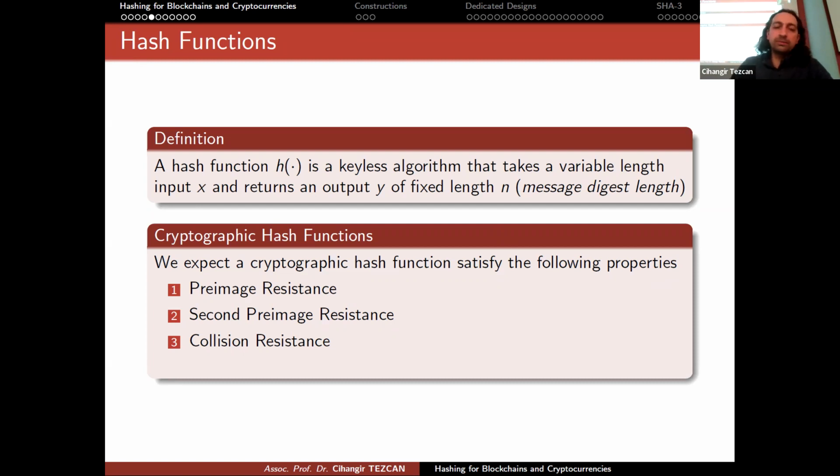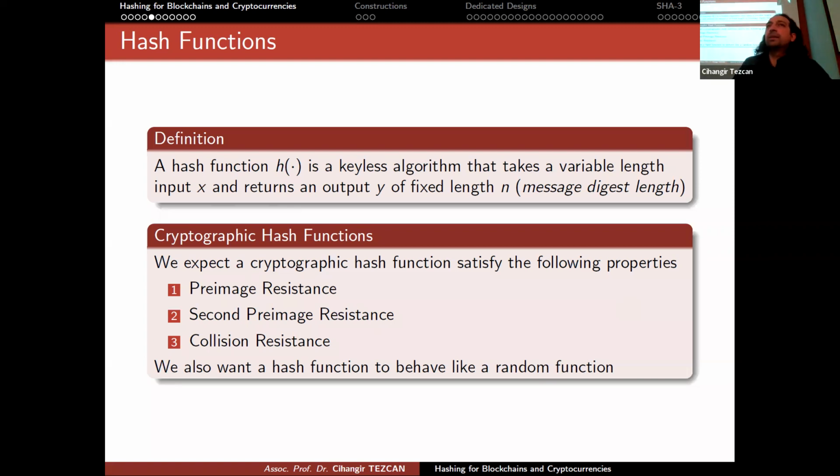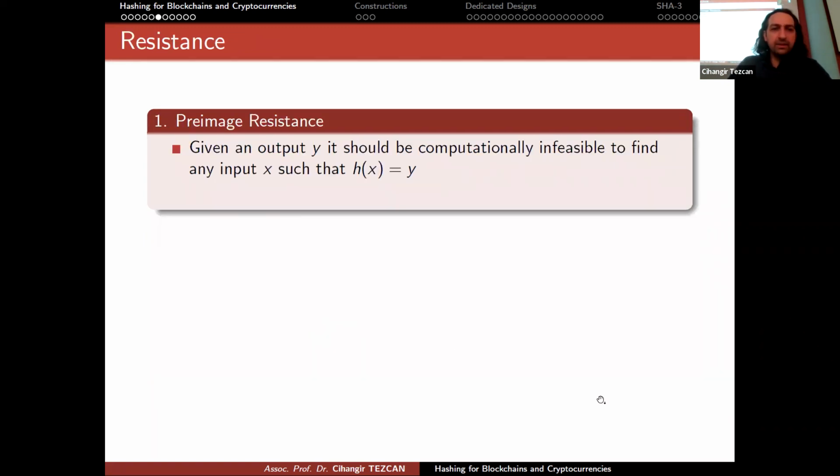But moreover, we also want a hash function to behave like a random function, which means that the output of the hash function should look random. Actually, this is used in hashing puzzles. If it is not random, then the hashing puzzles will not have uniform difficulty for every challenge.